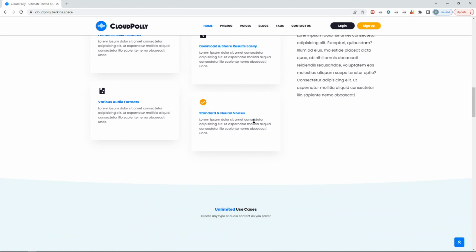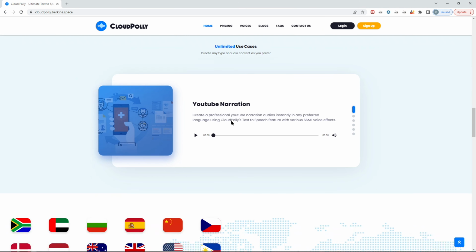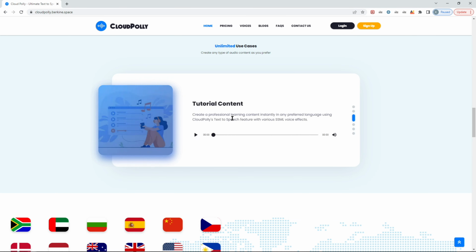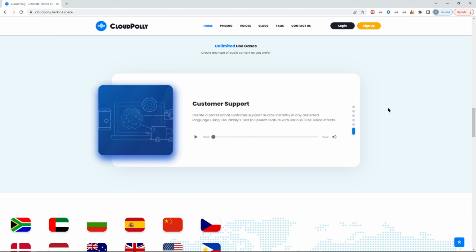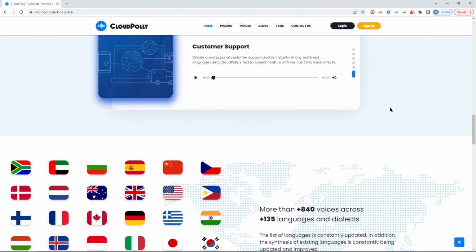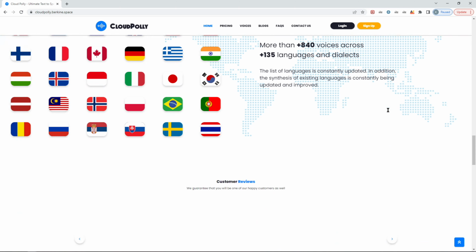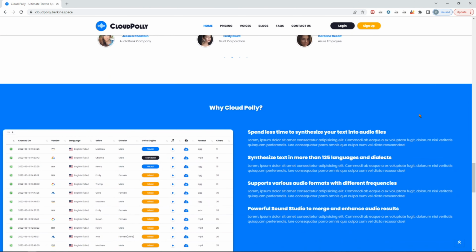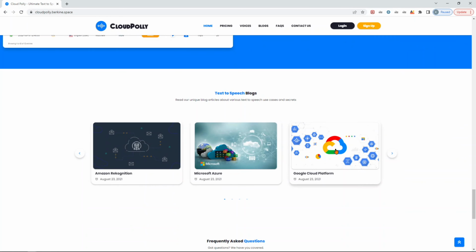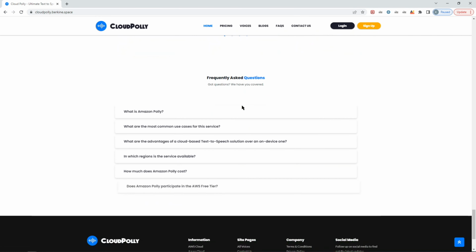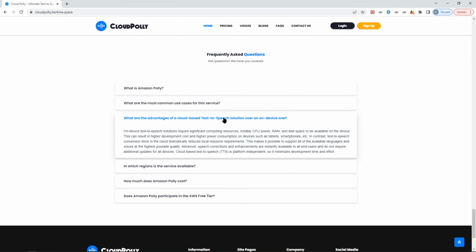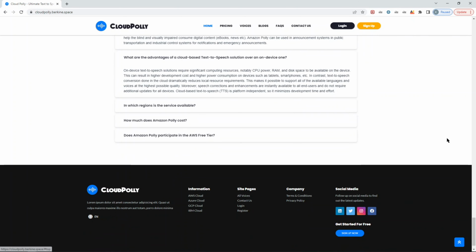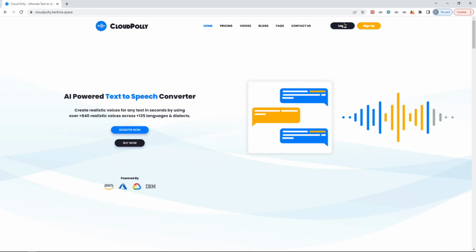So you get the idea. Here is some information about what features are there. You can create sample use cases with various content as you prefer. These are just random samples that we created. You can also add customer reviews through the admin panel, and you can create blogs for your customers. You can add a FAQ section to answer generic questions. These are again sample questions, but it's up to you to edit and add as you prefer.